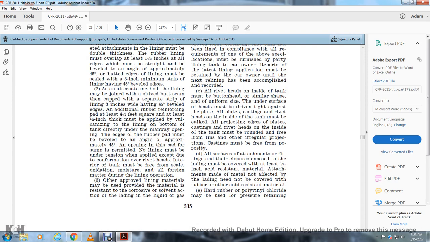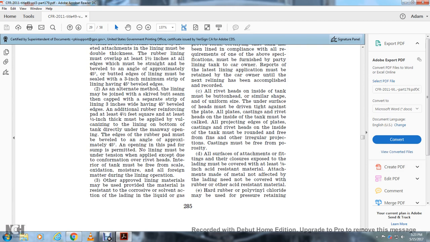All rivet heads inside the tank must be button head, or similar shape with a uniform side, but the undersurface of the head must be driven tight against the plate. All plates, castings, and rivet heads inside of the tank must be caulked, and all projecting edges of the plates and the castings and rivet heads inside of the tank must be rounded, free from fins and other irregular projections. Castings must be free from porosity.